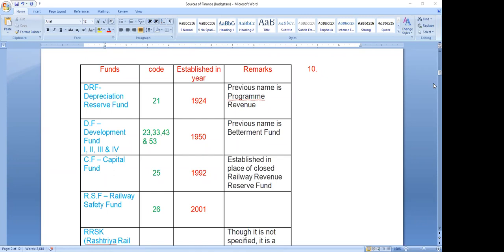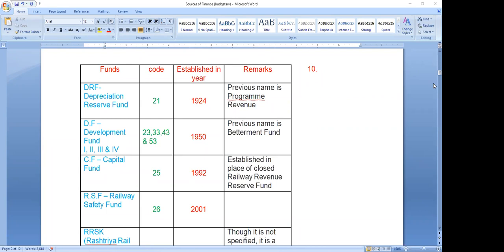Yeah, but RRSK is only a one-time measure. After 5 years, from 2017 to 2022, it is no more. Whereas the safety fund is the regular one. Okay, sir. Thank you, sir.